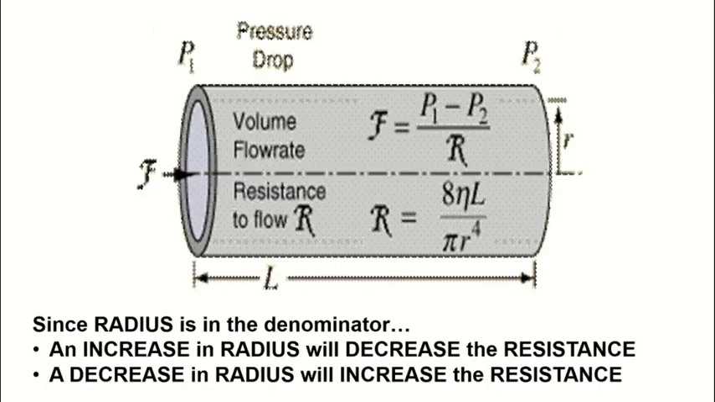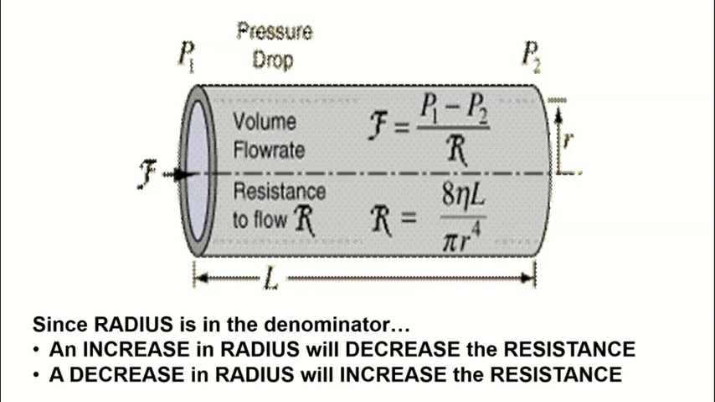So the following diagram shows the equations for volume flow rate and resistance to flow. Volume flow rate is the top equation, and it is equal to the pressure difference along a specific length of a vessel, determined as the difference between two points, P1 and P2, which is then divided by the resistance. Because the resistance is in the denominator, as resistance goes up, flow rate will go down, and as resistance goes down, flow rate will go up.